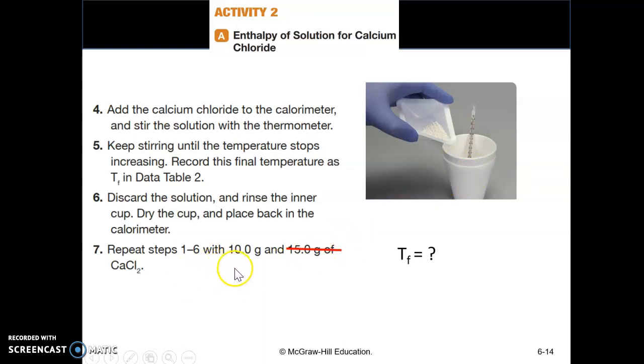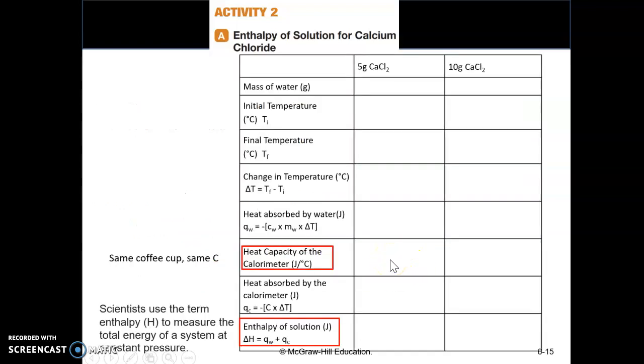For the second trial, you need to measure 10 grams and repeat steps 1 to 6 to get an initial temperature and a final temperature. And enter your data into this table. You can find this table in the worksheet, and follow the instructions here to do the calculation.